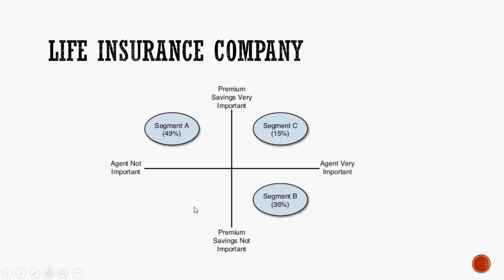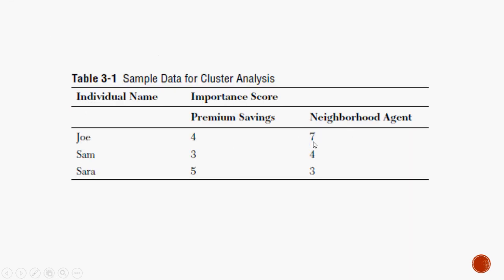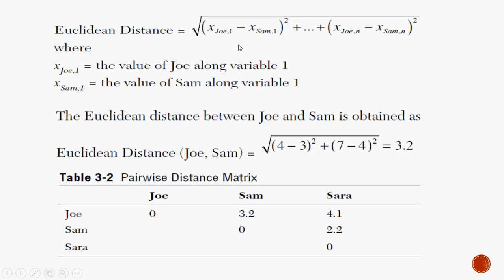Now, you are planning to calculate the distance between Joe and Sam. Sam has 4, 3 as the intercept point, and Joe, I hope I'm reading out the name correctly, has an intercept score of 7, 4. So basically, you are calculating the distance between 2 points. How do you calculate the distance between 2 points?